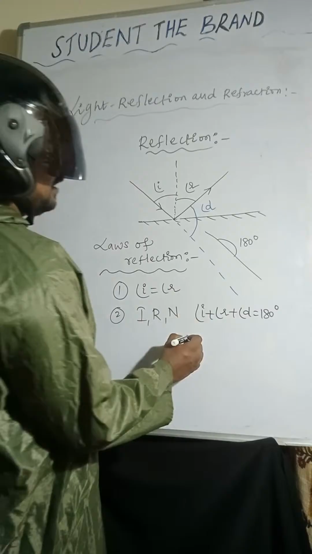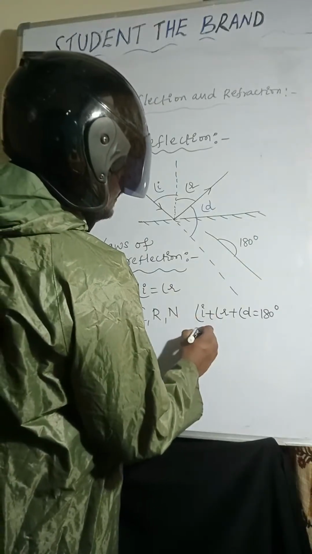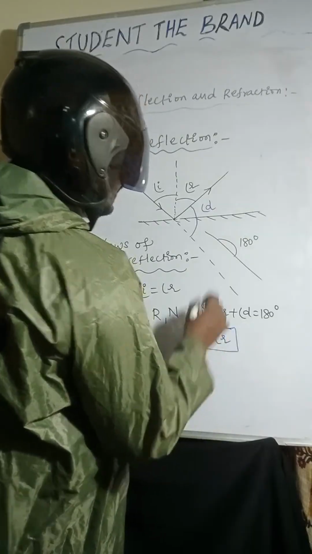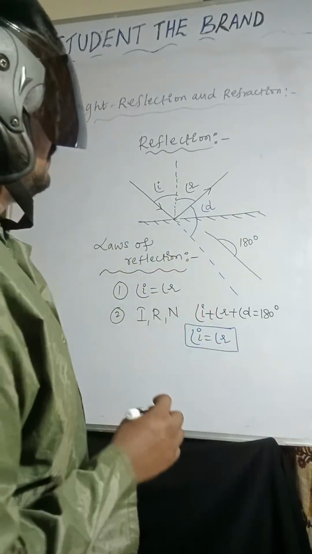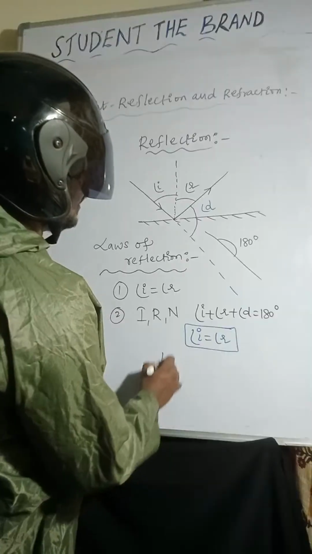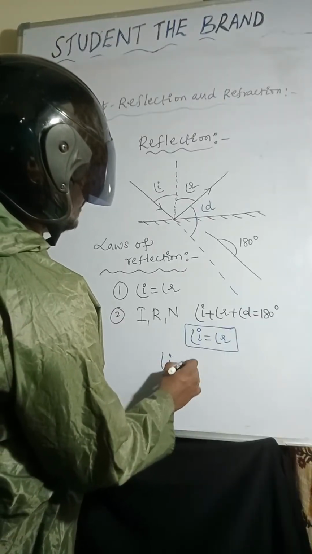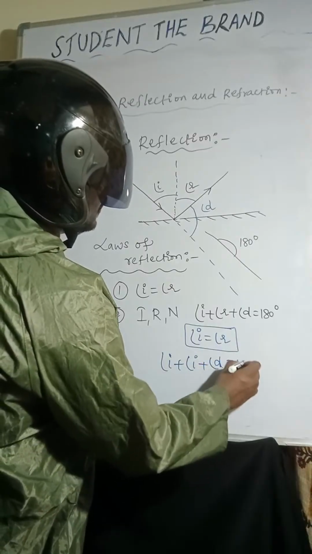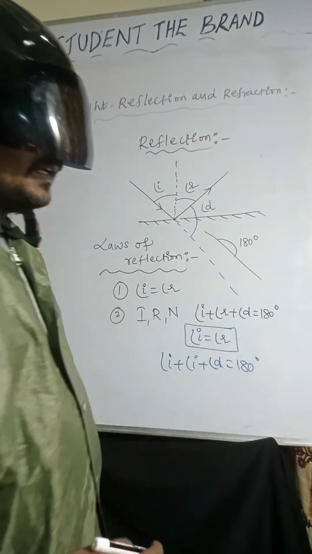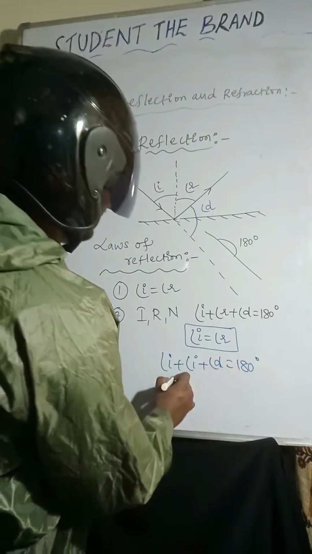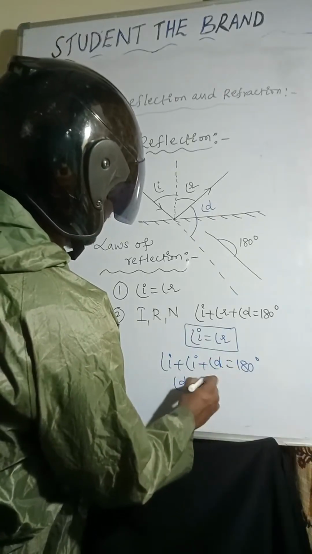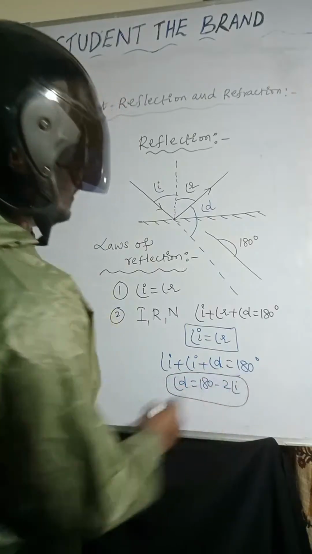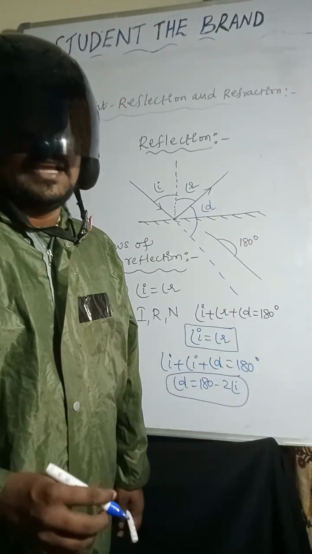Now, angle of incidence is equal to angle of reflection. Now you can see angle of incidence plus angle of deviation equal to 180 degrees. Now we can take angle of deviation equal to 180 minus 2 angle of incidence. I hope it is very clear.